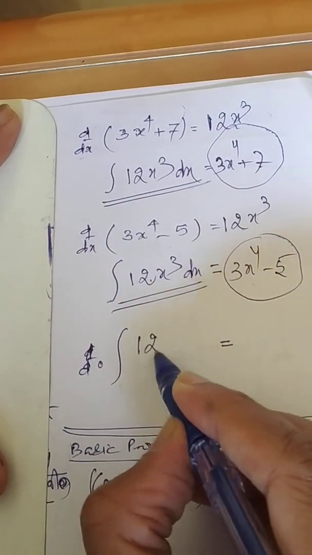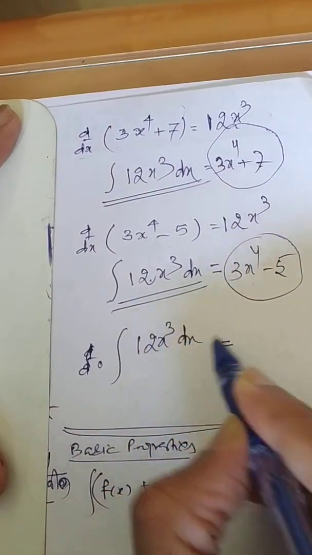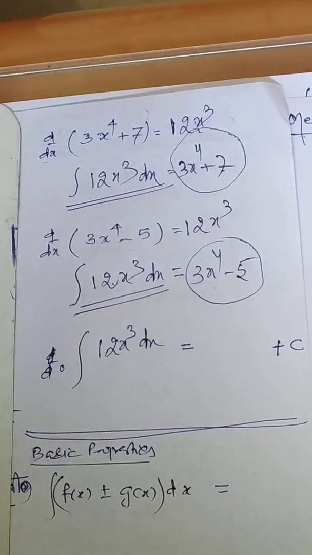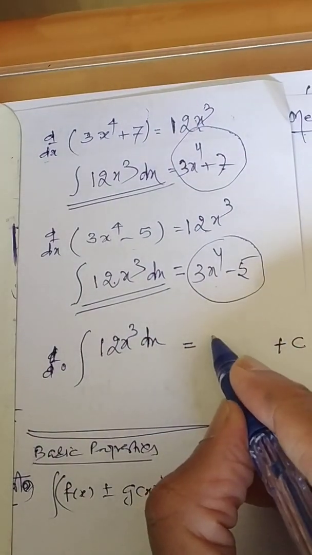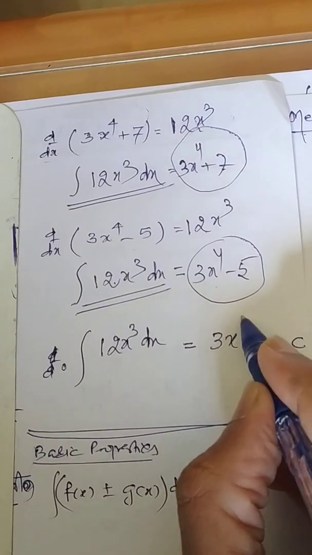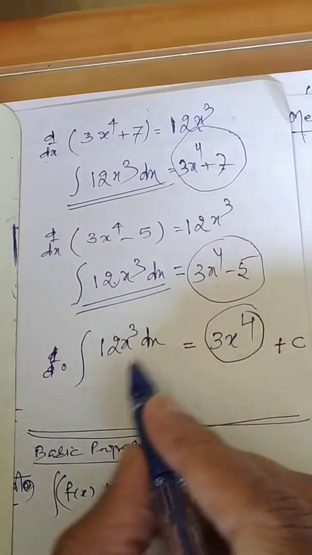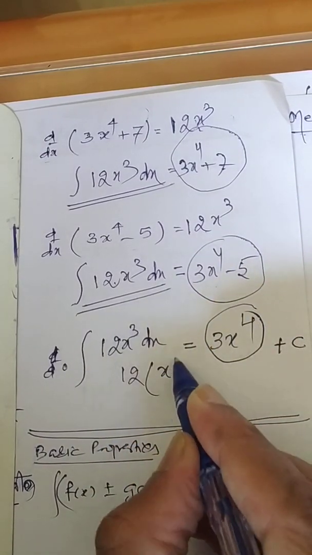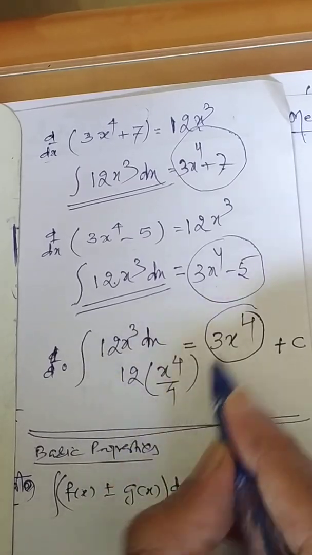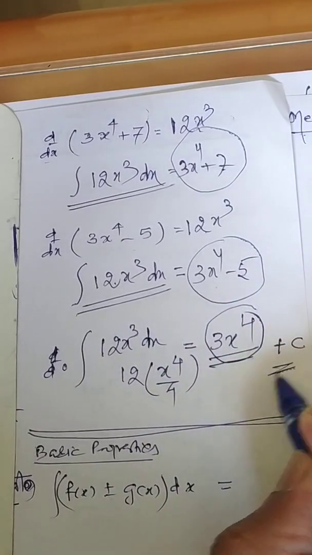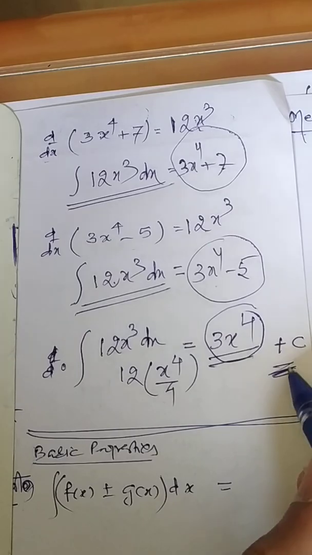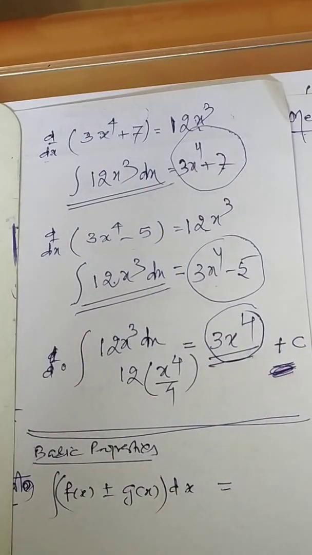Therefore, in case it is asked this much and we know where the differentiation is coming from, then you must write it will be 3x. Actually, how is it getting 3x raised to power 4? This 12 will be coming out. It will be x raised to power 4 by 4. If you simplify, you will get 3x and then you write plus c. Always remember plus c is to be written in all questions. So far I have not written it.